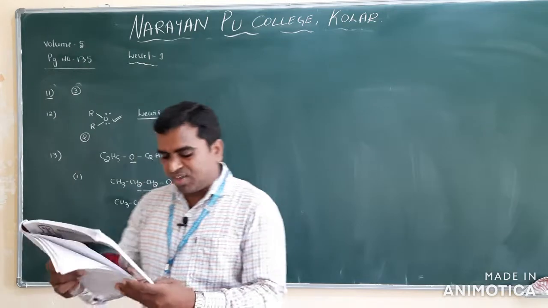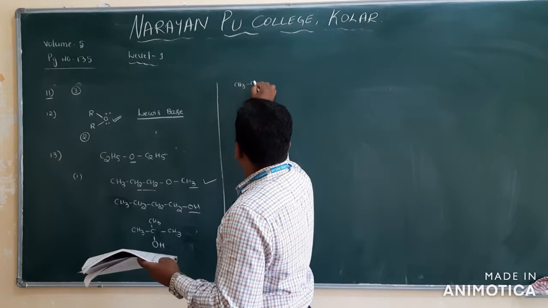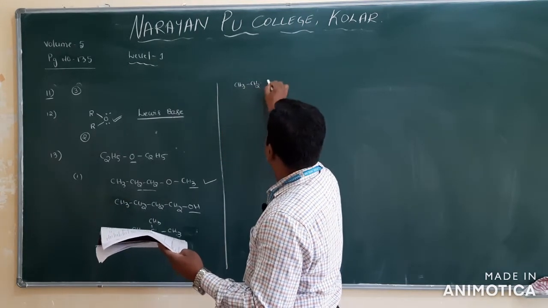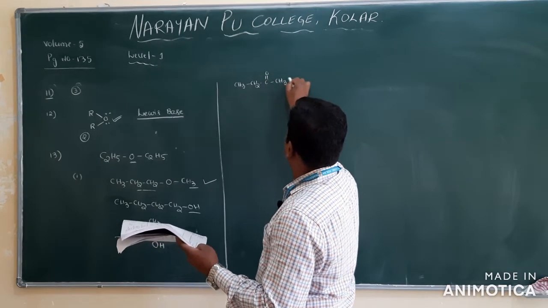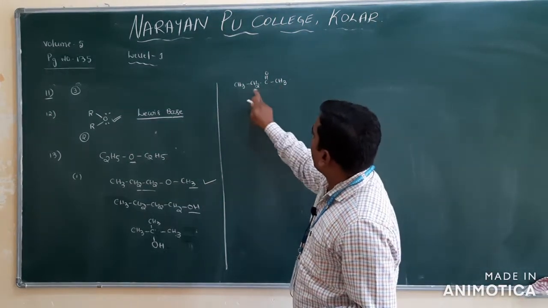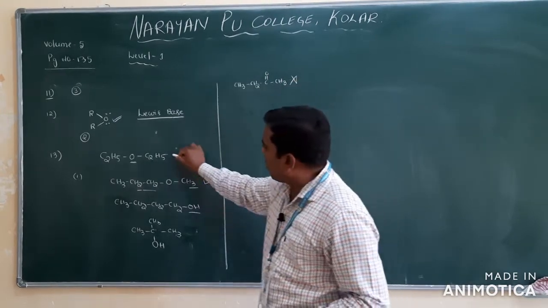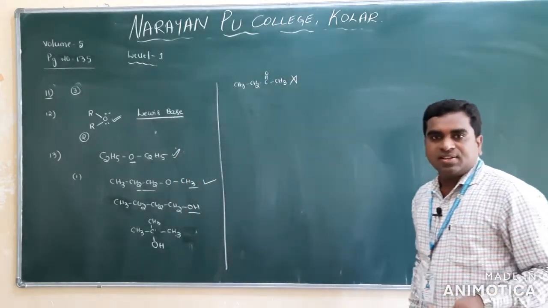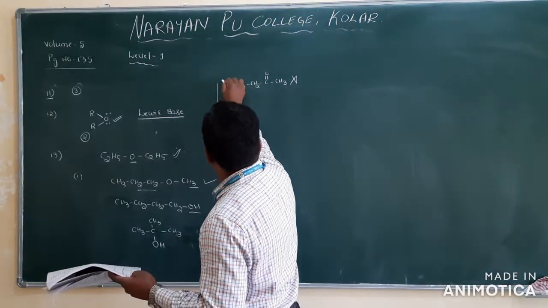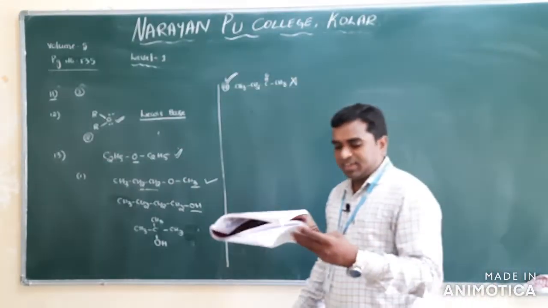The fourth option they have given is butanone. What is butanone here? CH3, CH2, CO, and CH3. Clear? Here you see carbons 4, but how many hydrogens are there? 8, not 10. So it is not an isomer of diethyl ether. So the fourth option is the one that is not an isomer of diethyl ether. Clear? Next one.